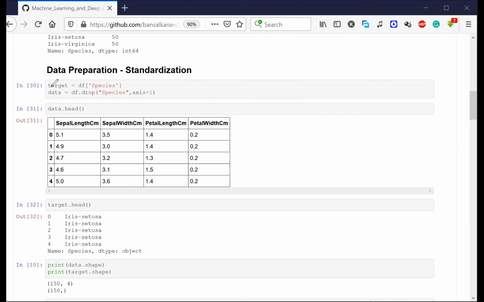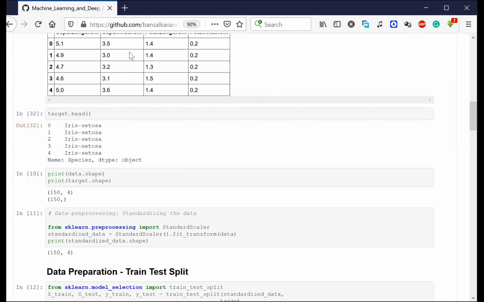So this target is nothing but my Y, and the data is nothing but my X, which contains everything except for species. Now if I try to show you my X, do you see X contains sepal length, sepal width, petal length, and petal width, not the species? I'm just separating out the input and the output first of all. This is something that you will do. And if I show you the target, you see the species is here, all the species values are here.